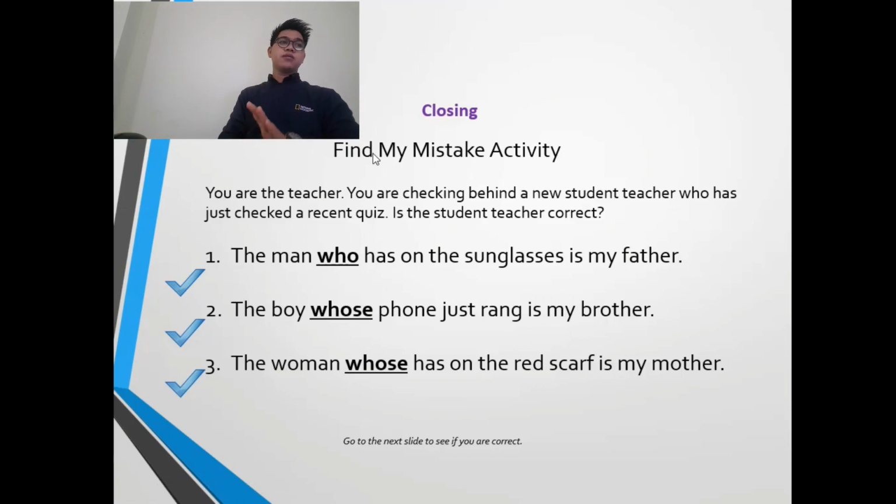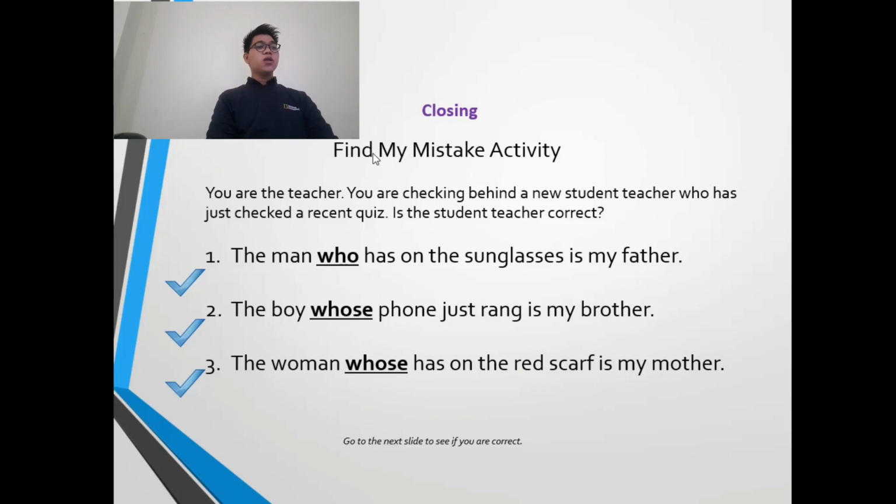Okay, final mistake activity. You are a teacher, checking behind a new student teacher who has just taken a recent quiz. Is the student teacher correct? First one, the man who has on the sunglasses is my father. Is that correct or not?